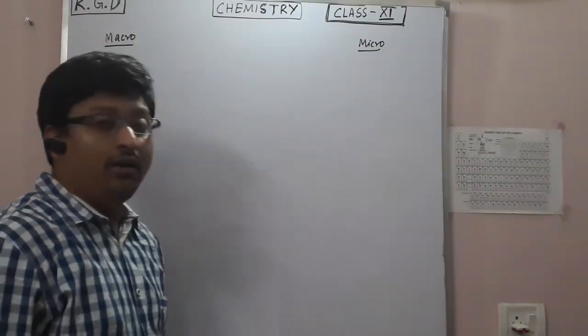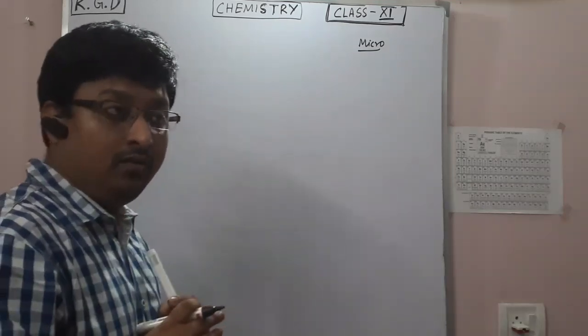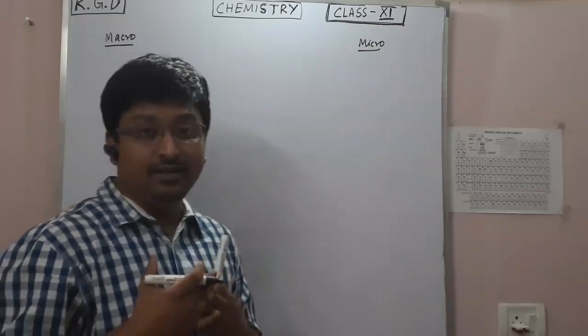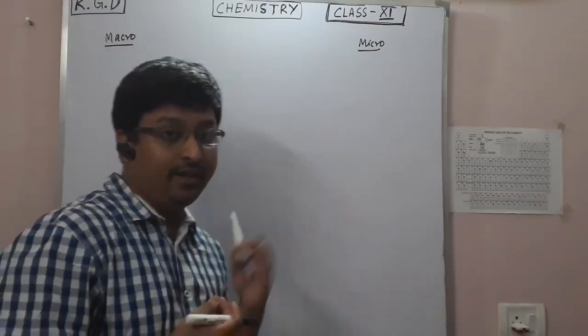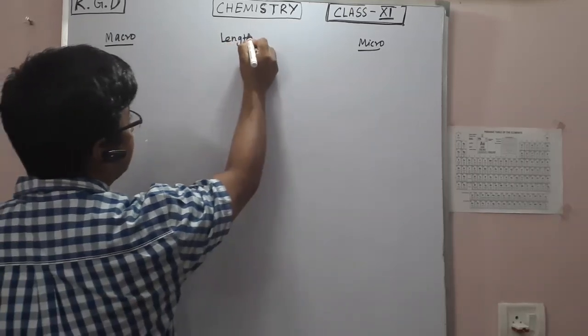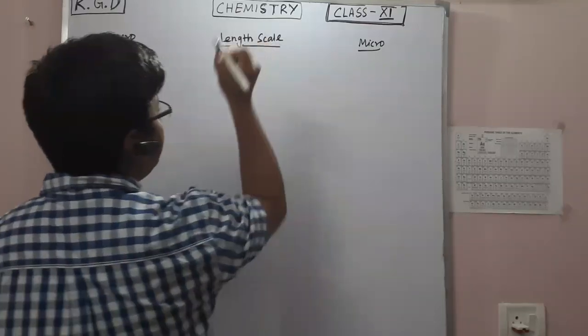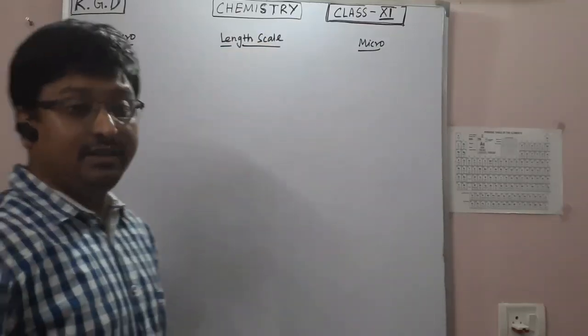If we think about how we can define these two states, there are several ways, but the most fundamental way is by length scale. And what is this length scale?